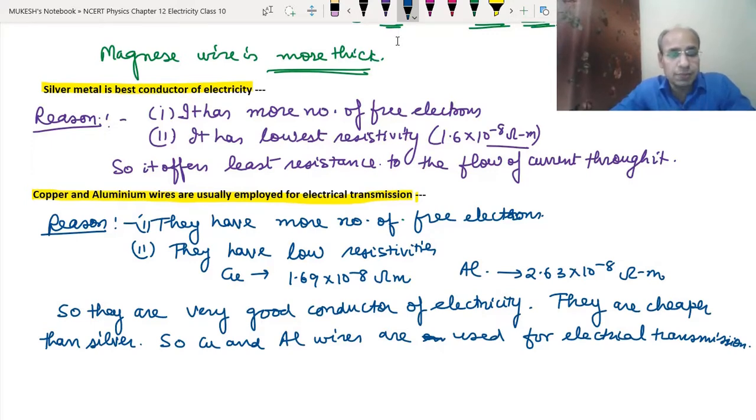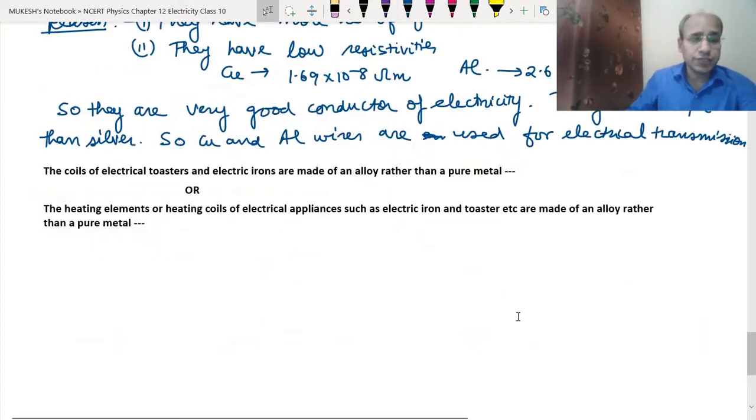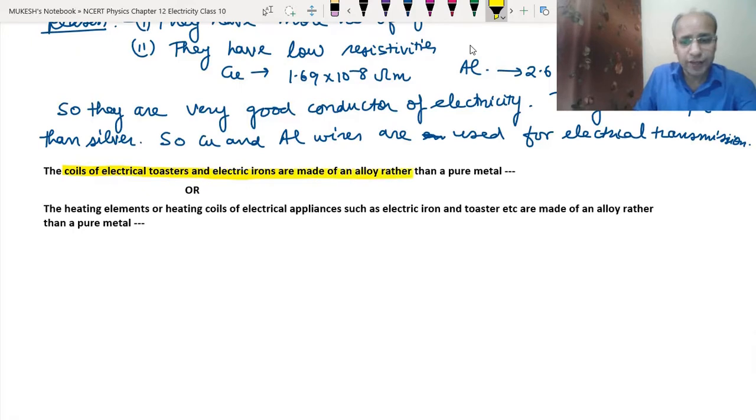So that is the reason these wires are used for electrical transmission, even in homes or for long distance purposes. Okay. The next question is, why are the coils of electrical toasters and electric irons made of an alloy rather than a pure metal? The heating elements of appliances such as irons and toasters are made of an alloy rather than a pure metal.